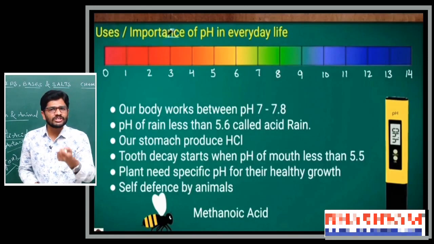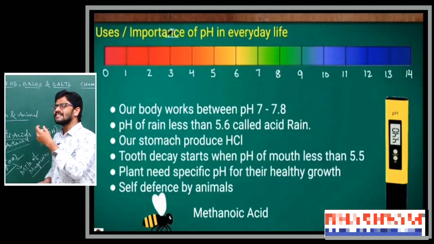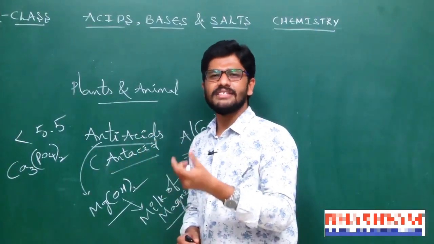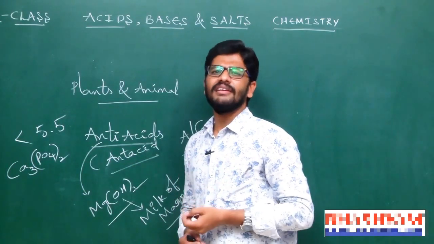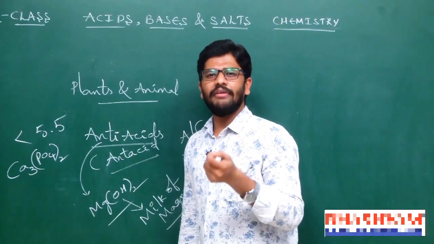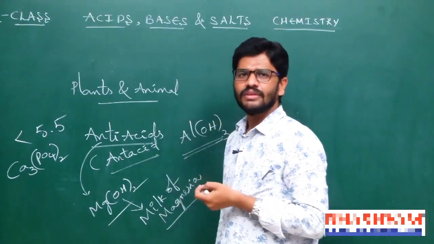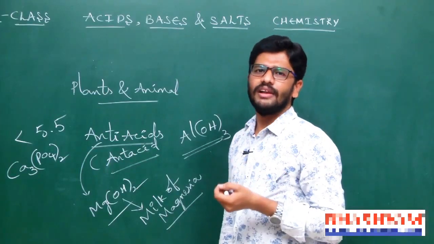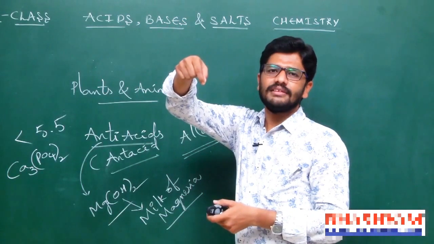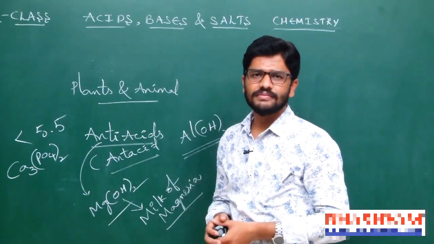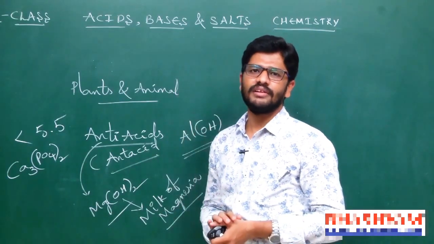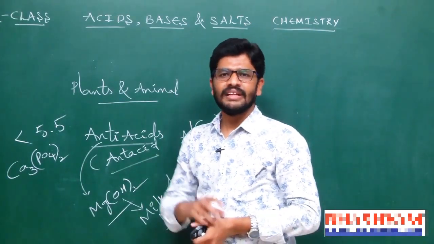Okay, how can we know, sir, whether the soil is acidic or basic? Simply we can do one small activity. Suppose you take 2 grams of soil in a test tube and add 10 ml of water, shake the test tube and filter that solution. We take the filtrate, then test the pH